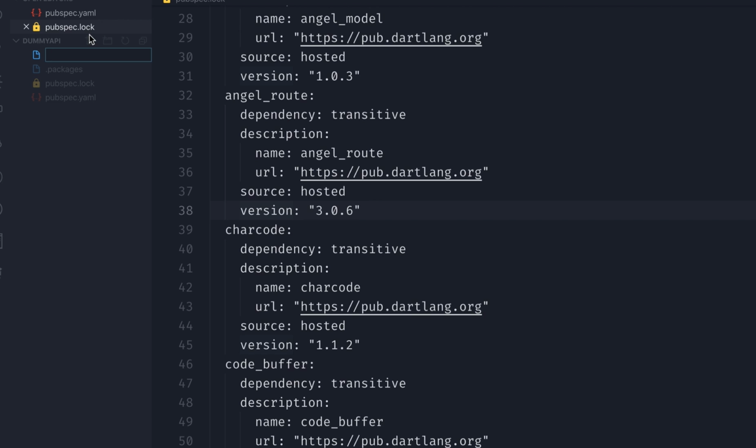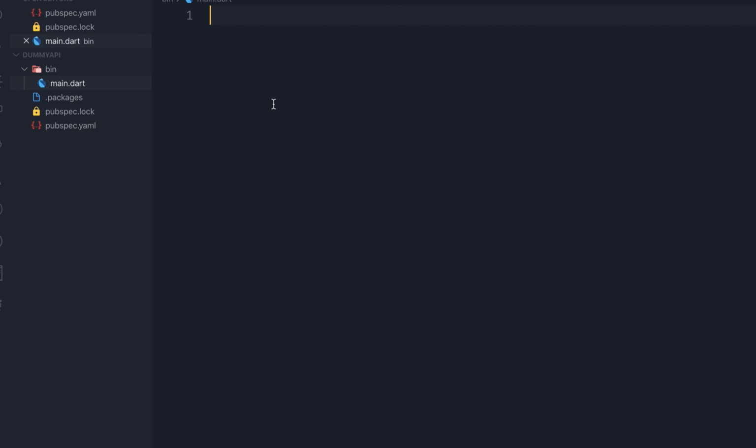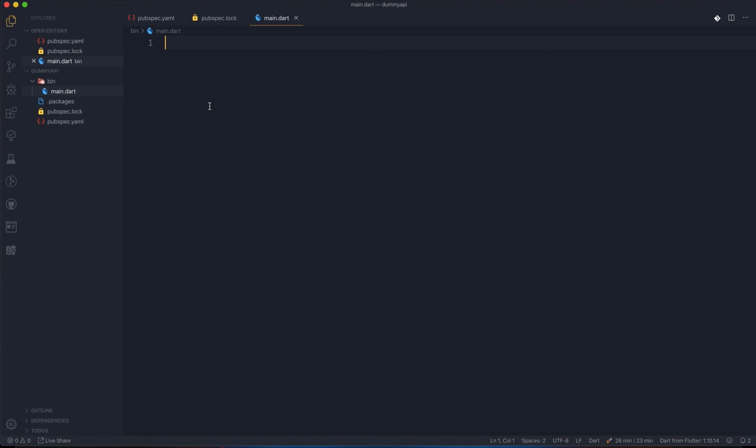Now we will create our main file. So we will create bin/main.dart. bin will be our folder here, and I guess you can change it to lib as well. I mean, it's totally your call if you want to change it. Now we are here in main.dart.